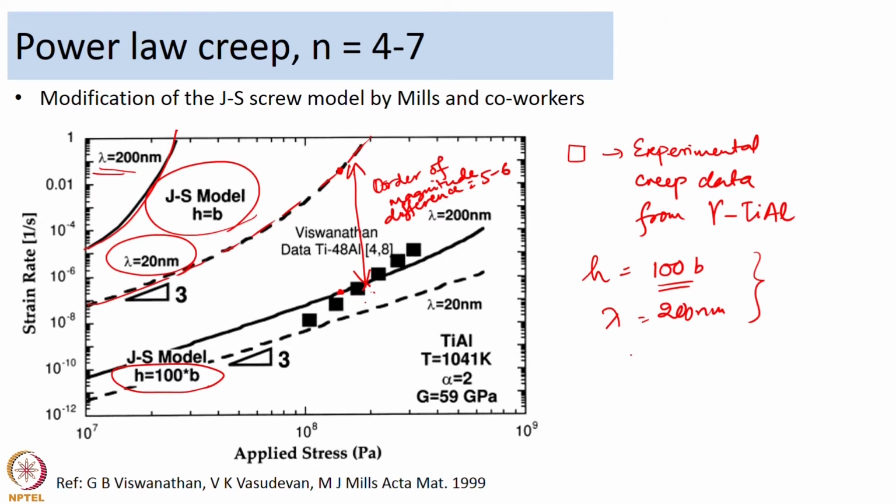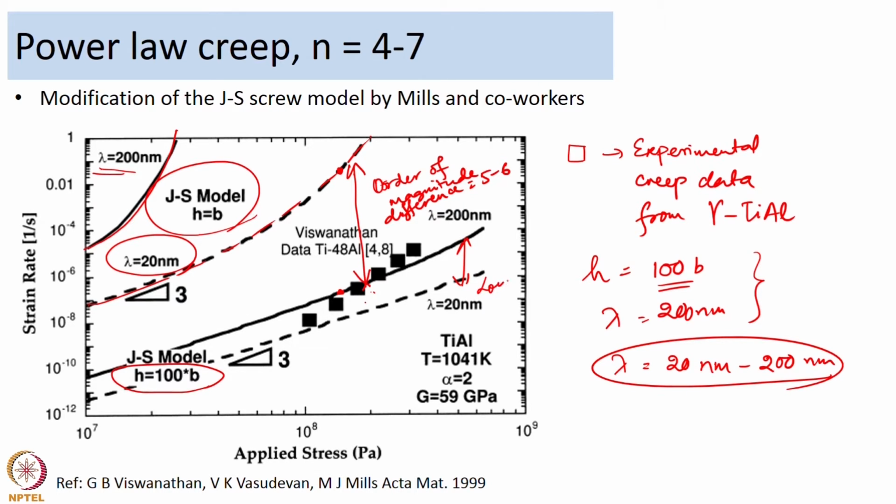Actually, what they found out was that the entire creep data was working for a jog spacing in the range of 20 to 200 nanometers. So, this is the lower bound here and this is the upper bound. The experimental data that they obtained was in that range.